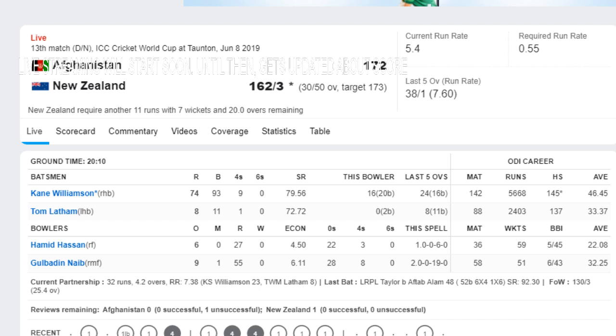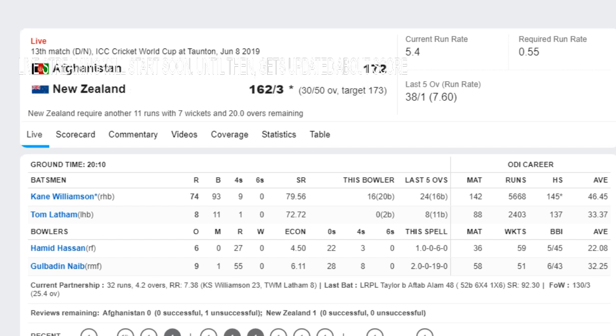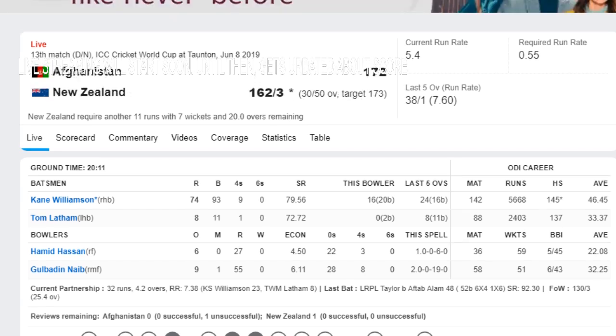Will we go with Gulbadin for the 31st over? Runs required with 20 overs left.